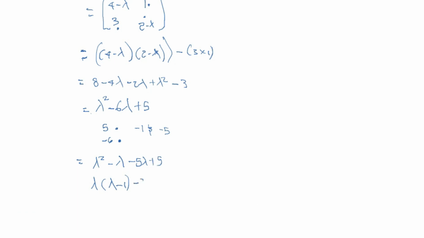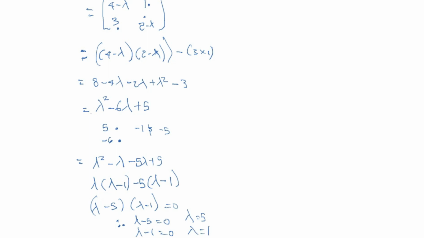Factoring minus 5 out of the last two, we get minus 5 times (lambda minus 1). So we have (lambda minus 5)(lambda minus 1). Equating each factor to 0, lambda minus 5 is equal to 0 and lambda minus 1 is equal to 0, so lambda is 5 and lambda is 1.